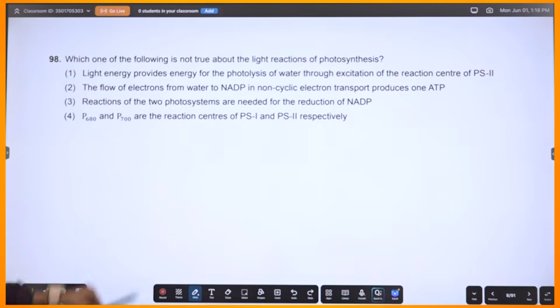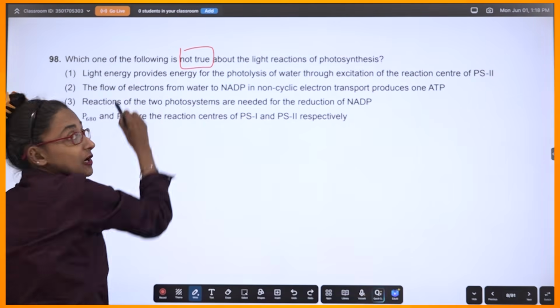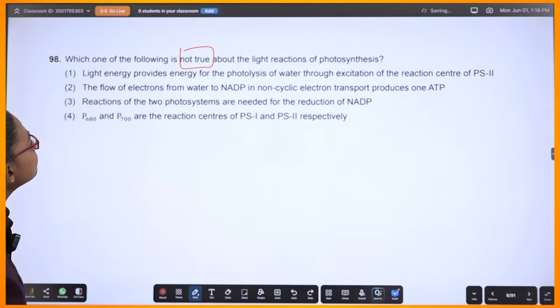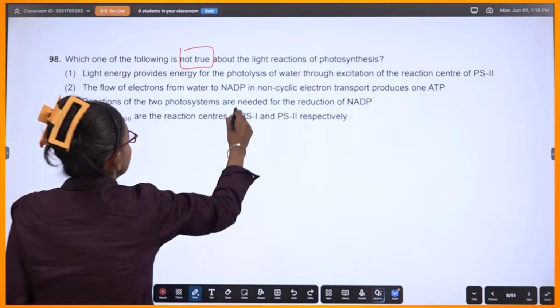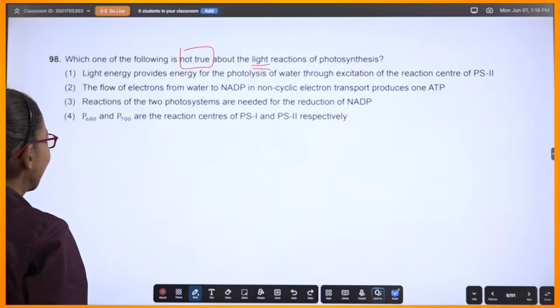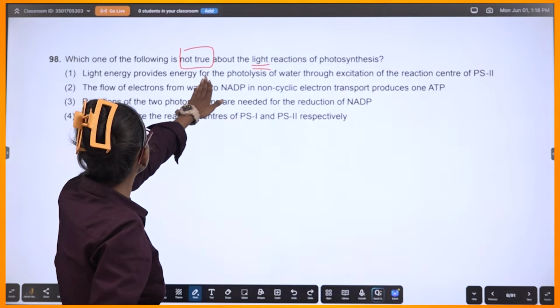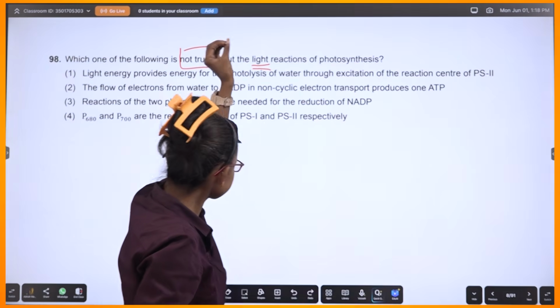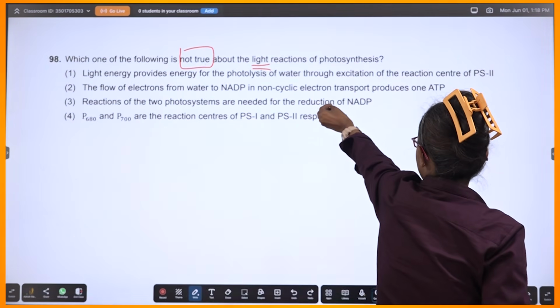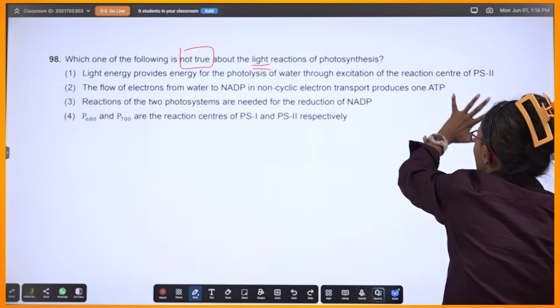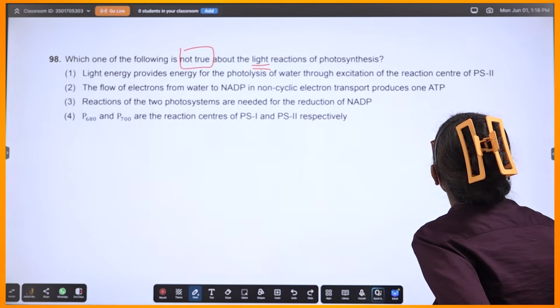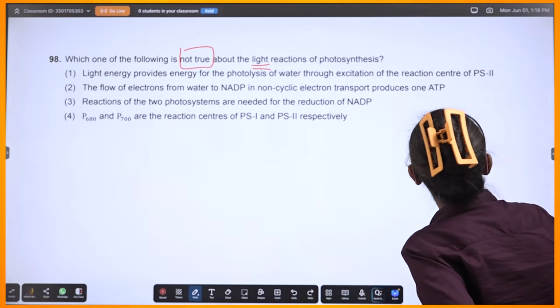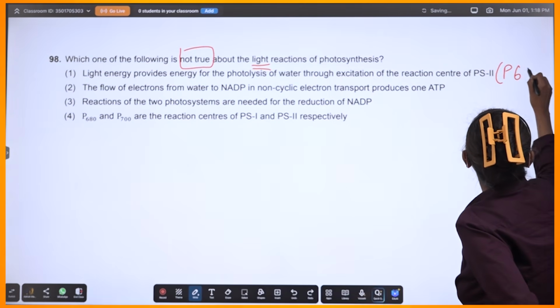Now let's go to the next one. Which one of the following is not true? Incorrect is what they are asking us to discuss, about the light reaction of photosynthesis. Light energy provides energy for photolysis of water through excitation of the reaction center of PS2, which is P680.